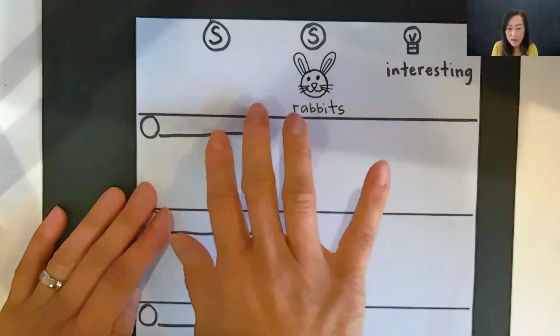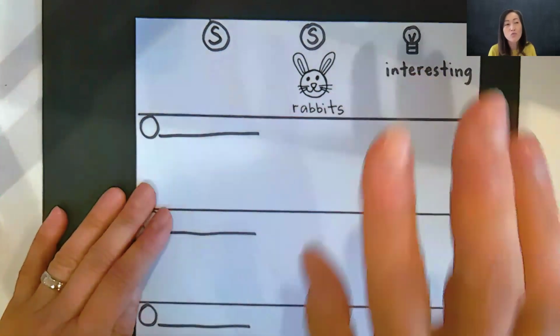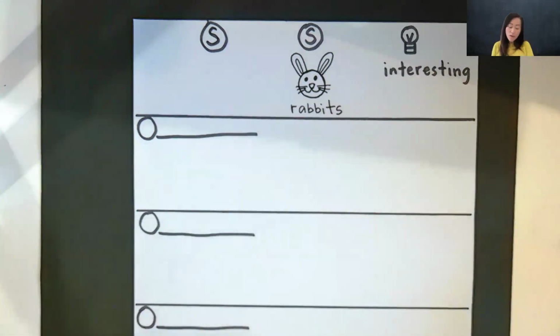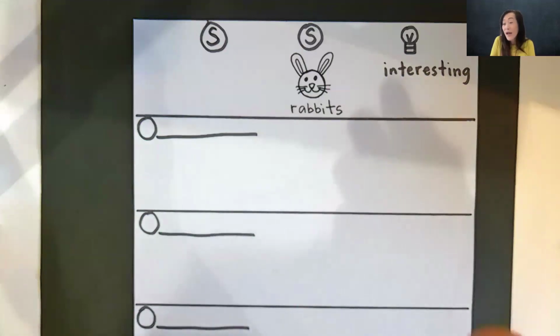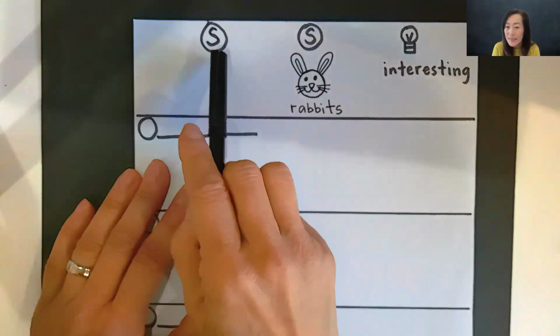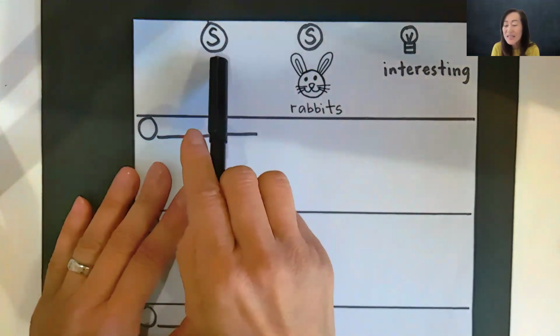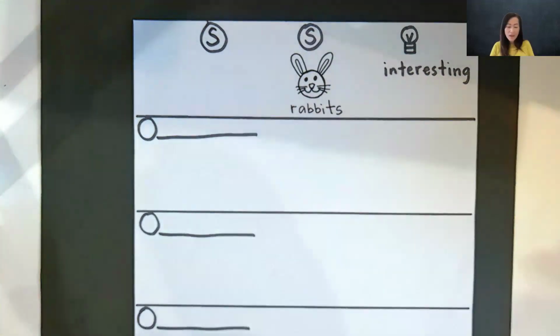So now I want to say my sentence. This is really important, boys and girls. We can't just write the words. We have to say it and practice saying it because I want to change it to be the fanciest sentence possible. Okay. And the way I do that is to say my sentence. Now, this one, this S, remember what this one is? Setting.